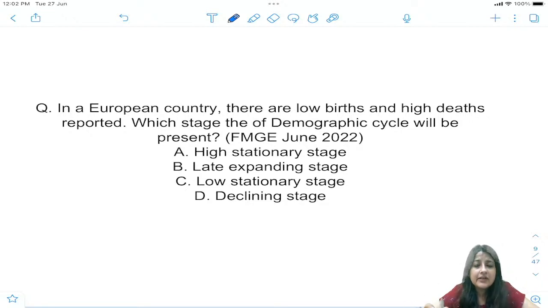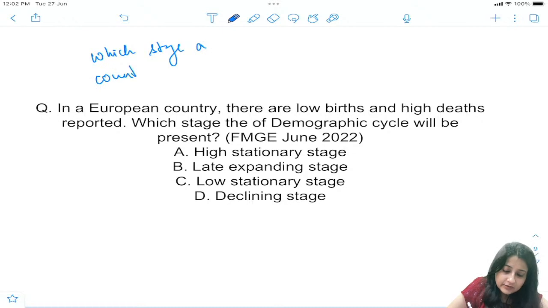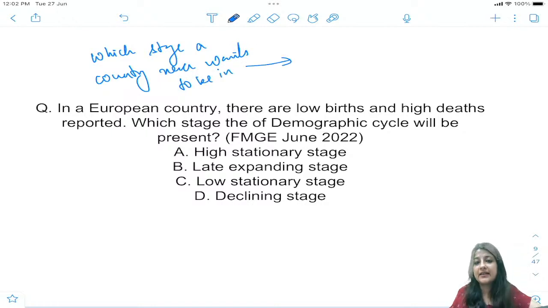Now, before this question, can you tell me which stage a country will never want to be in? Can anybody tell me which stage would a country never desire? Which stage a country never wants to be in? Who's going to tell me this? In which stage would a country never want to be? Can you give me this answer?